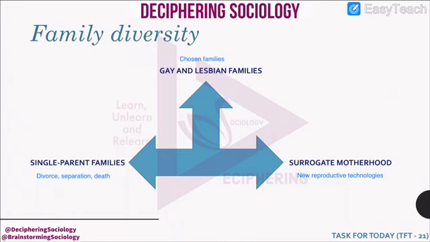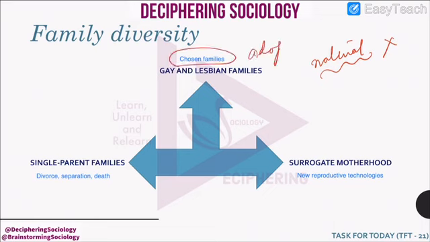Here, sometimes the spouses do not choose to go for natural heirs or natural children, so they choose their families, they go for adoption. Similarly, there is an emphasis on new reproductive technologies.